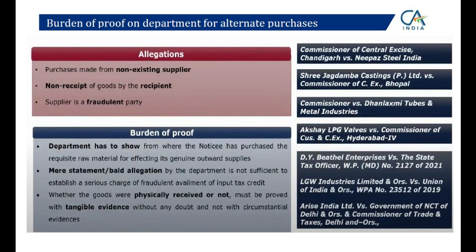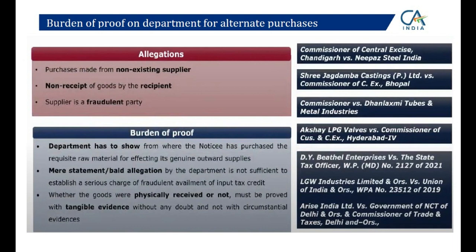In case the department says the purchase is made from a non-existent supplier, the goods never came, just invoices have been issued, or the supplier is a fraudulent party, in regard to that we can take the ground that the department cannot make bold statements or conjectures in the air. Please prove that this one transaction which I have done is fake. I don't care whether the supplier is fake. The supplier may be fake. What do I have to do? My transaction needs to be genuine, right?